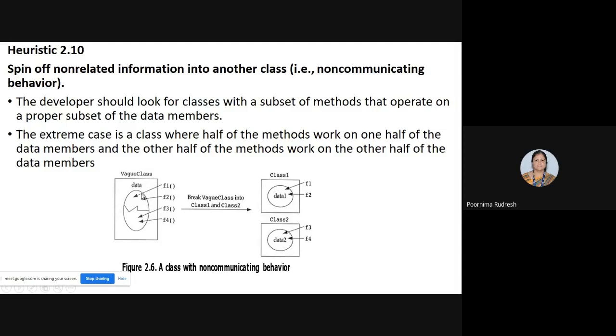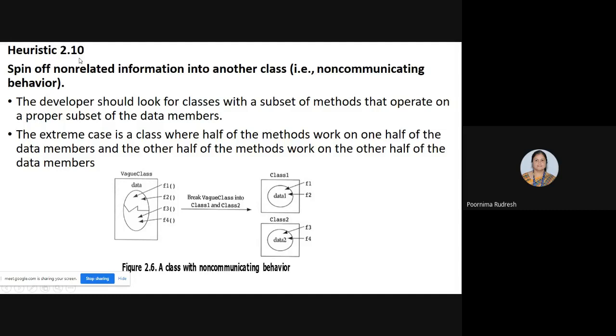Then it's better to break up these weak classes into independent classes, class 1 and class 2, so that the methods F1 and F2 access the data 1 members, whereas F3 and F4 access this other data. Understood? This is heuristic 2.10.